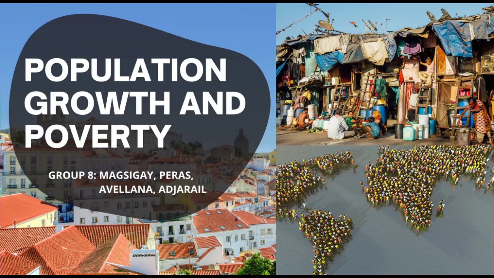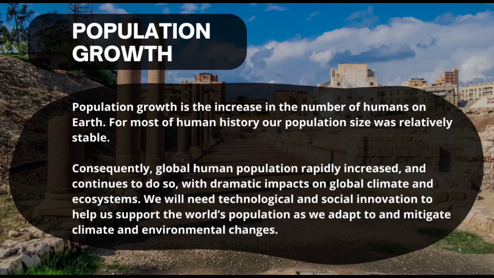So, for the assigned topic of our group, we have population growth and poverty. Now, let me tell you what population growth is all about. Population growth is the increase in the number of humans on Earth. For most of human history, our population size was relatively stable. Consequently, the global human population rapidly increased and continues to do so.